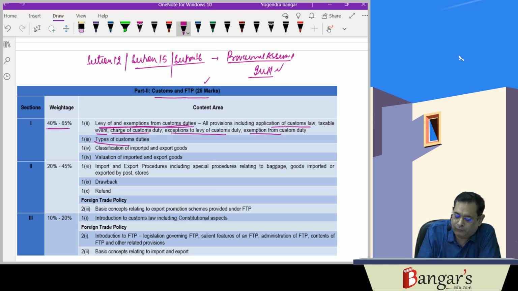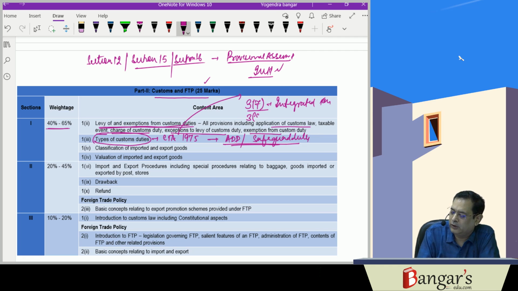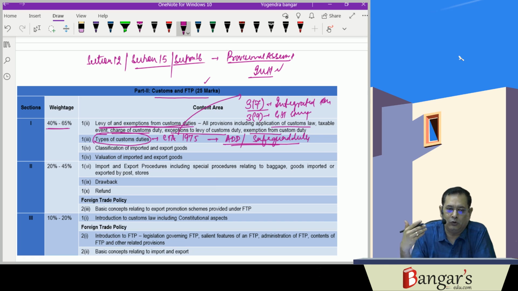Types of duties is a very important topic in the Customs Tariff Act 1975, and they ask practical questions about the levy of anti-dumping duty and safeguard duty. Various types of duties are to be levied along with section 3(7) of the Customs Tariff Act dealing with integrated tax on importation of goods, and 3(9) about the GST compensation cess. When you know the types of duties, only then will you be able to calculate the duties.